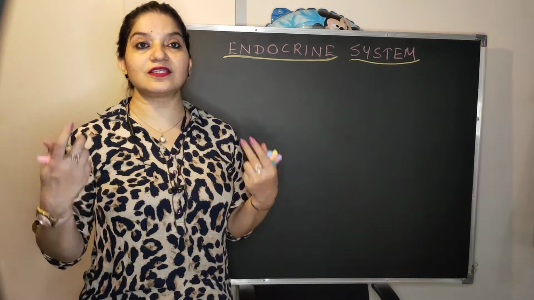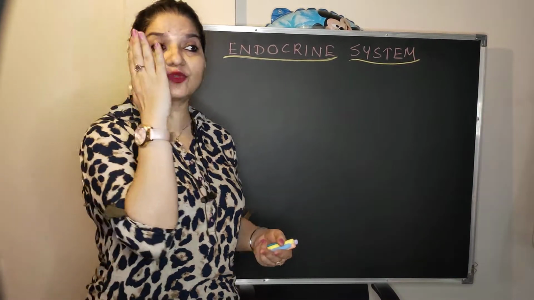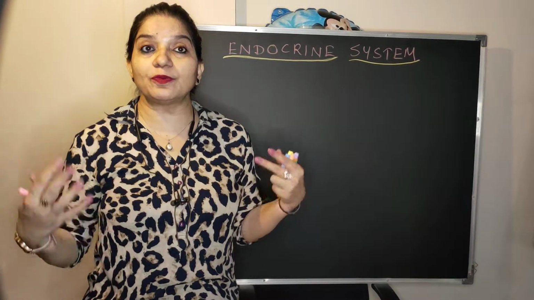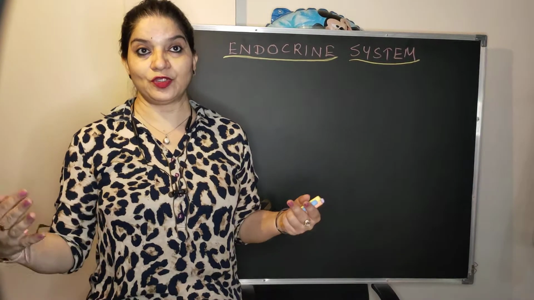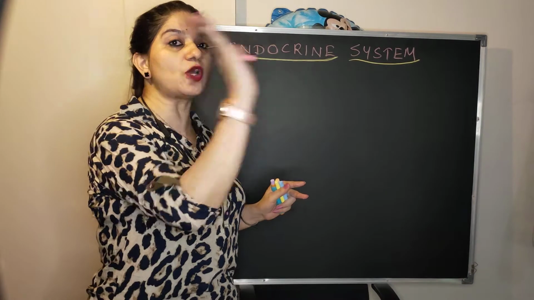So this is a switch on mechanism. Once you get the pubertal changes, then it has to be switched off. Otherwise these pubertal changes will keep on enhancing. So again the signal will go, yes, my puberty has come, now you just stop the action.